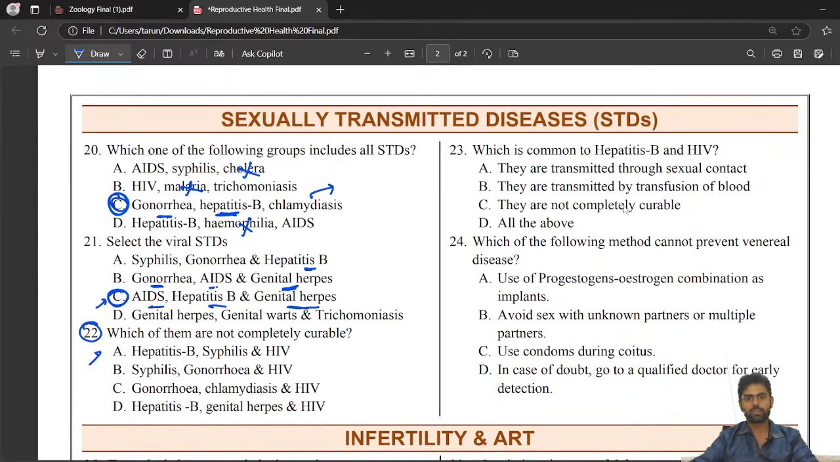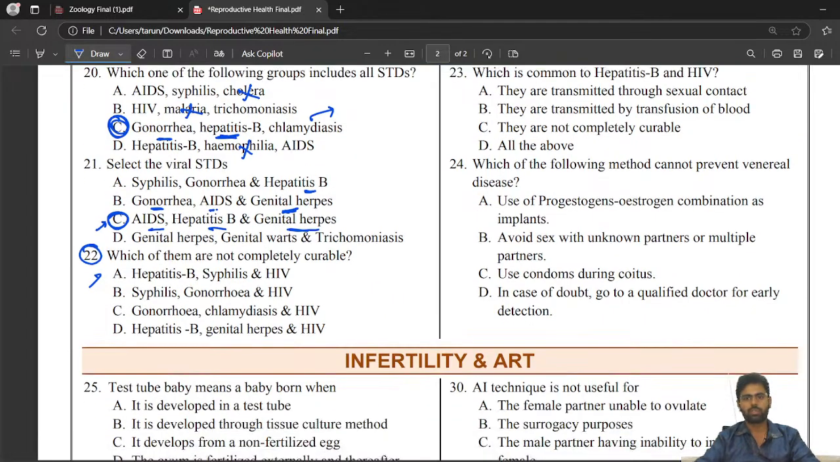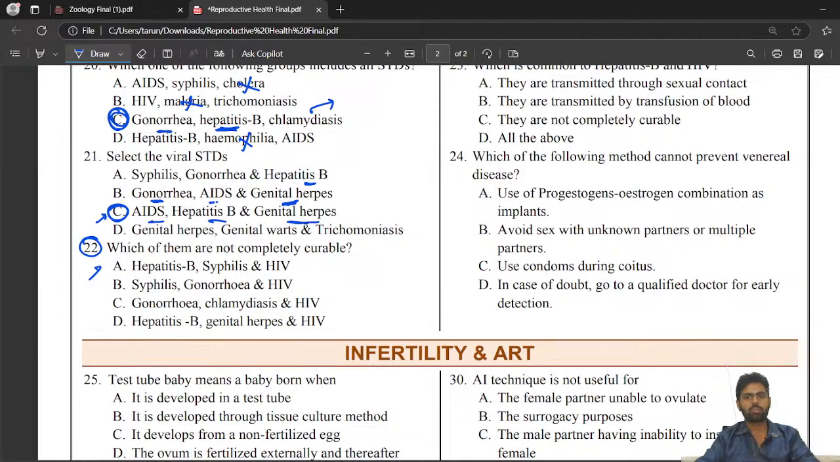Next, which is common to hepatitis B and HIV? This is also a simple NCERT question. No need to worry about this. Which of the following methods cannot prevent venereal disease?